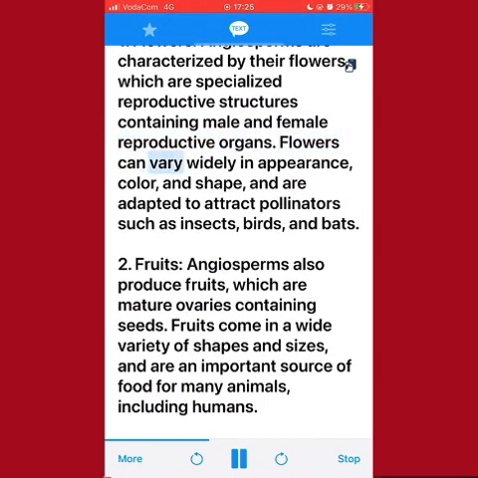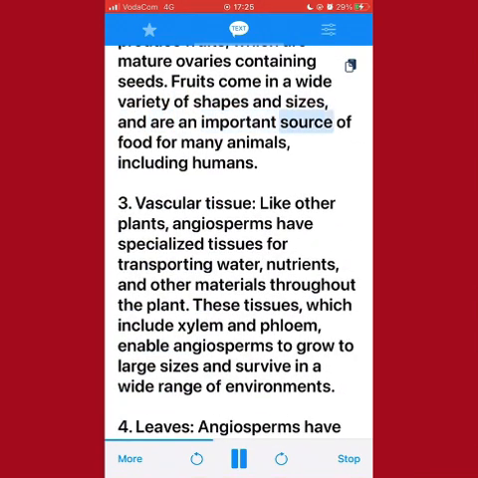Flowers can vary widely in appearance, color, and shape, and are adapted to attract pollinators such as insects, birds, and bats. 2. Fruits. Angiosperms also produce fruits, which are mature ovaries containing seeds. Fruits come in a wide variety of shapes and sizes, and are an important source of food for many animals, including humans. 3. Vascular tissue.